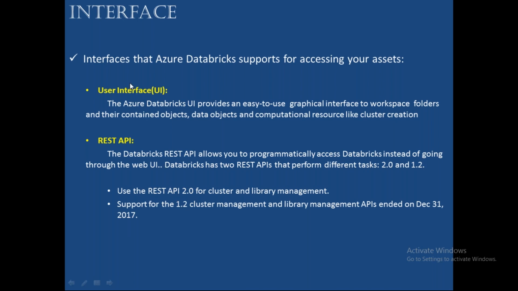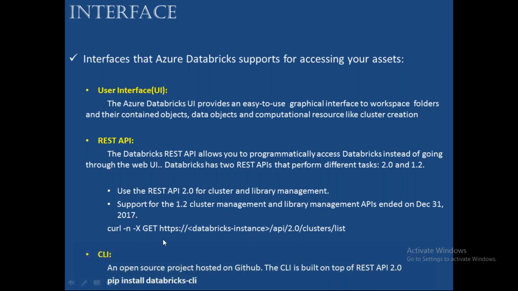Ultimately we have a UI which is very easy to access, and with the REST API you access Databricks programmatically. This is how the REST API URL will look: Databricks instance name, then api/2.0. Here you see the version is 2.0, REST API 2.0. What I am trying to do here is get the clusters list, all the clusters which I have in my Databricks, by using this particular URL.